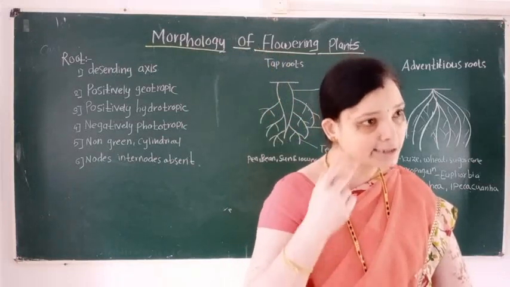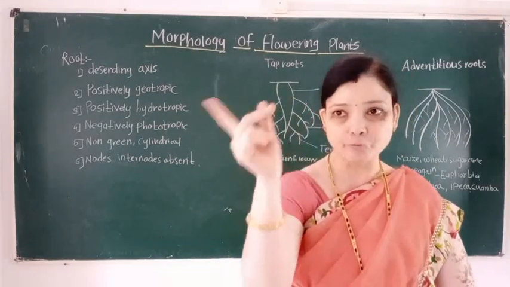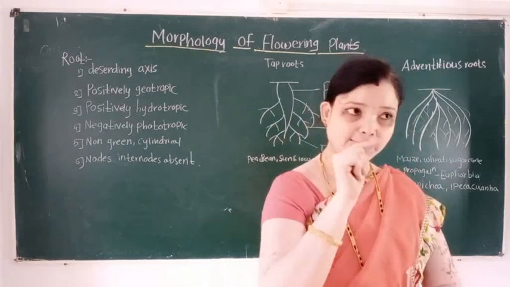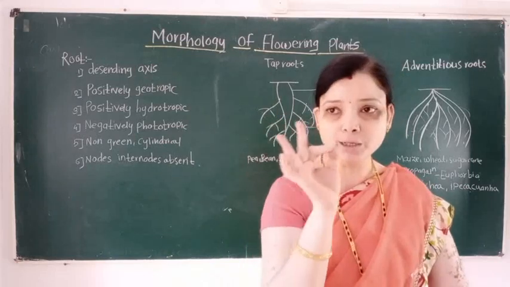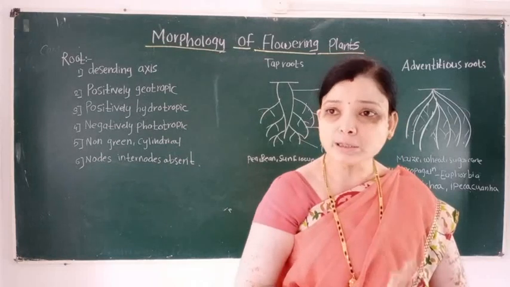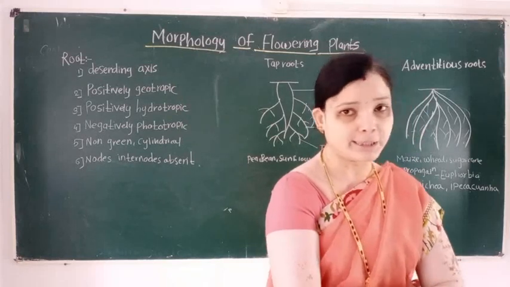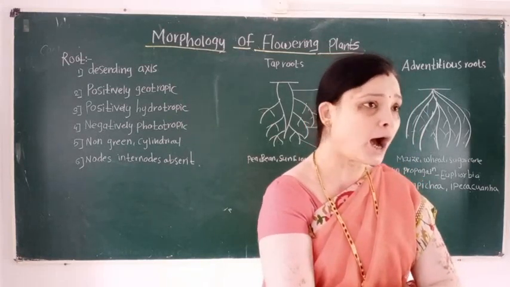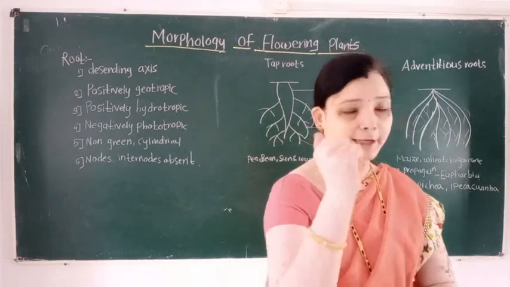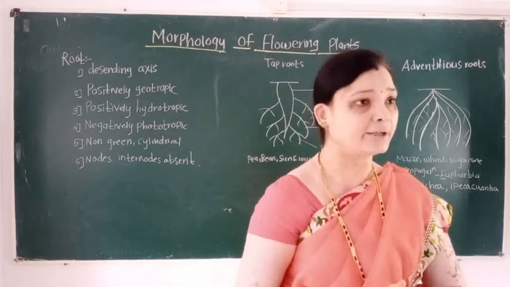So remember this point, taproots are present in dicot plants. Examples of dicot plants are pea, groundnut, gram, bean, sunflower.